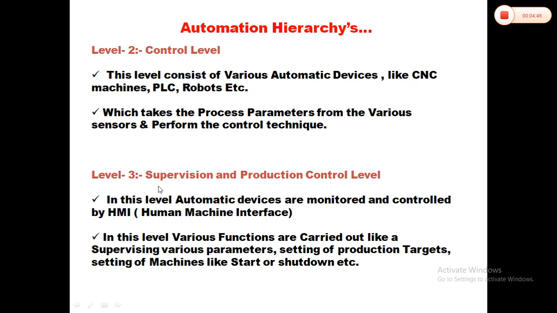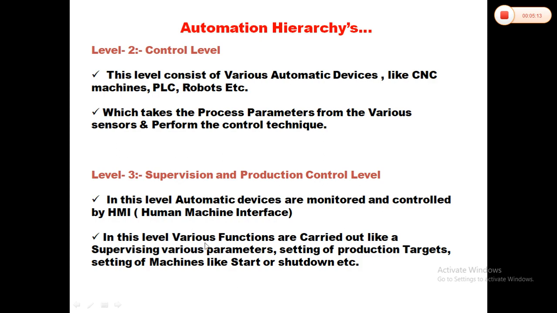Now level 3, the supervision and production control level. In this level, automatic devices are monitored and controlled by HMI. What is HMI? Human machine interface. What are the automatic devices? CNC machine, PLC, and robots are the automatic devices. These devices are controlled by HMI, the human machine interface.